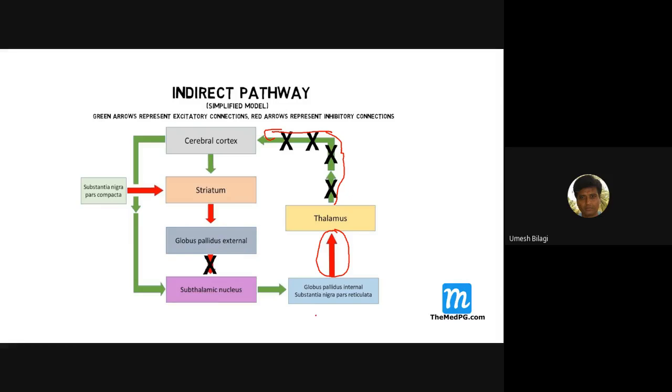Did you get my point here? Are you confused with the indirect pathway? Because the amount of inhibition of the thalamus has increased due to this path. From these impulses, the excitatory impulse going to the cerebral cortex will decrease. So the muscles will relax, thus helping the movement of agonist muscles.